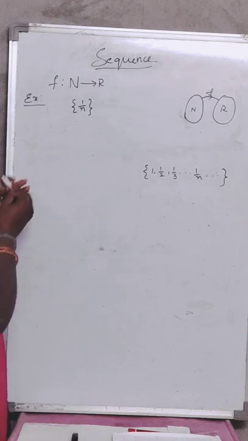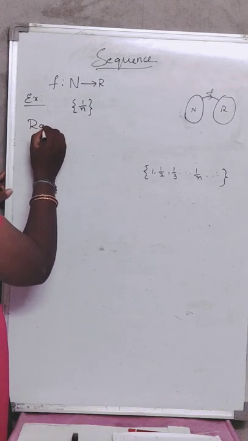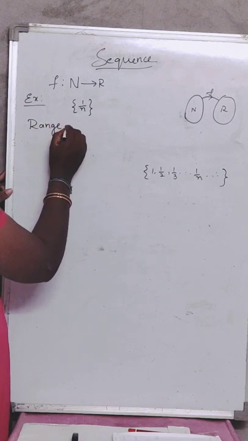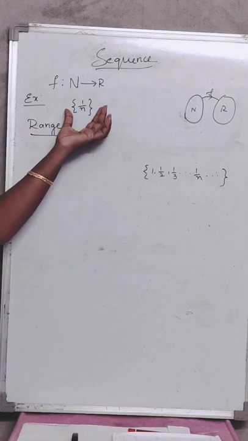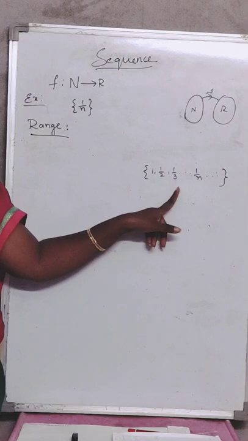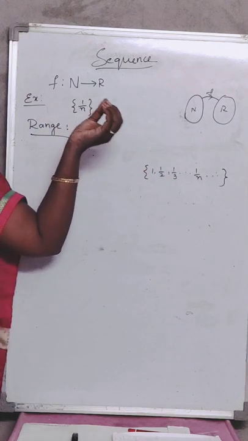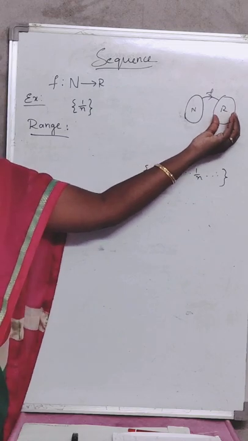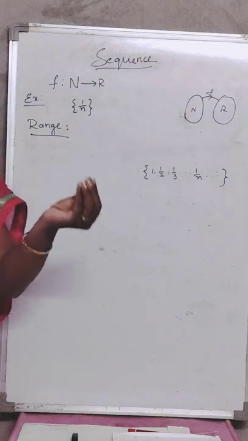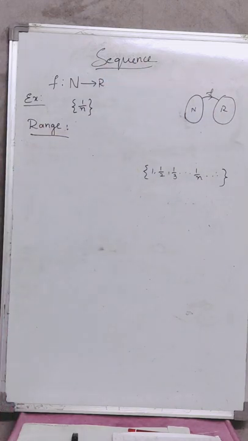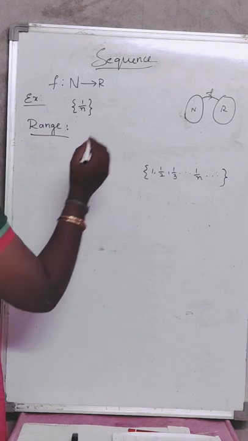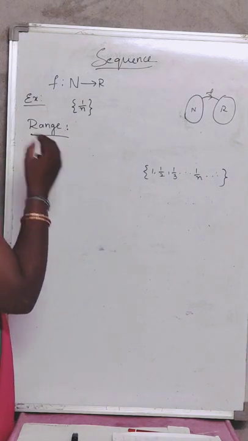What is the range? For this sequence Sn, this is the range. For the sequence, what numbers are you getting in place of this r? That is called the range of the sequence. I'll give one more example, but first the definition.